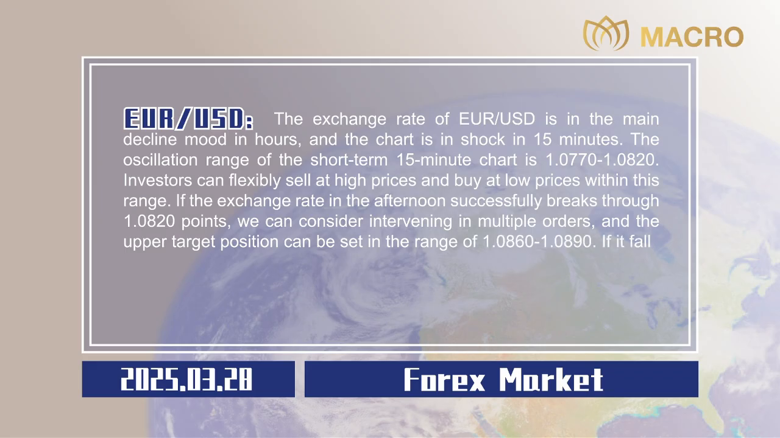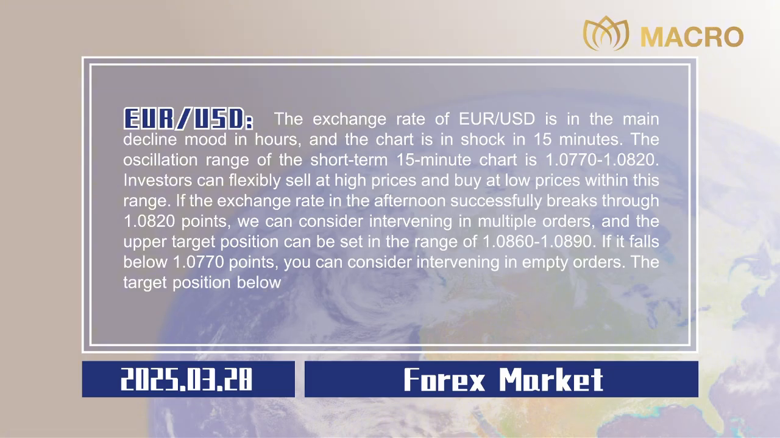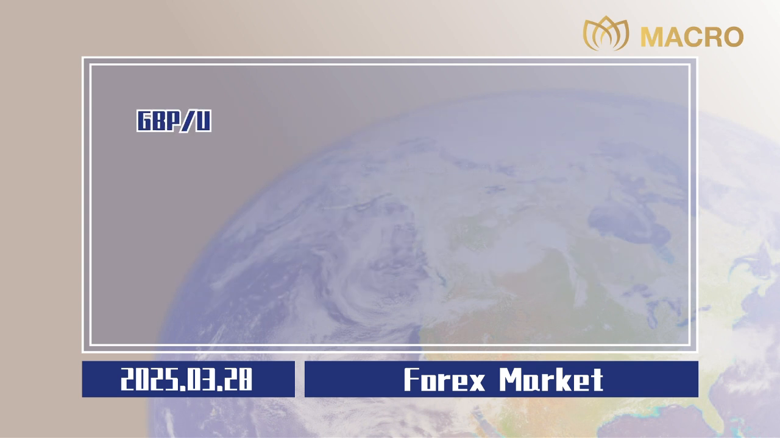If it falls below 1.0770 points, you can consider intervening in empty orders. The target position below can be seen in the range of 1.0730 to 1.0700. Stop losses are all 20 points, 0.0020.